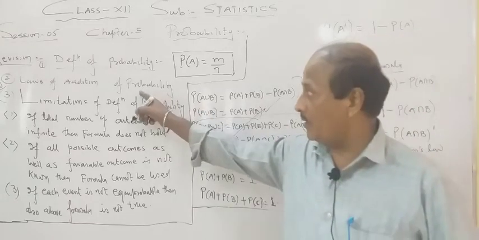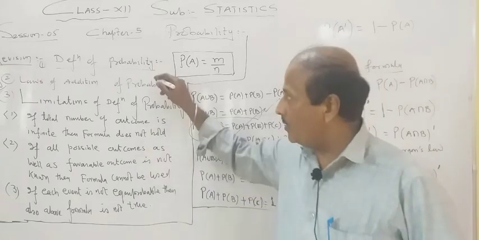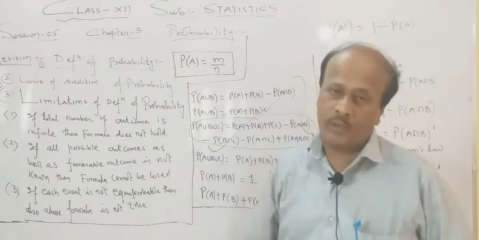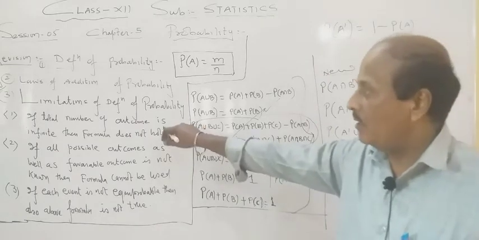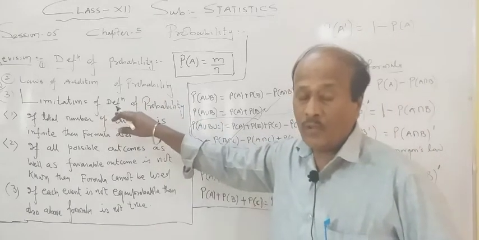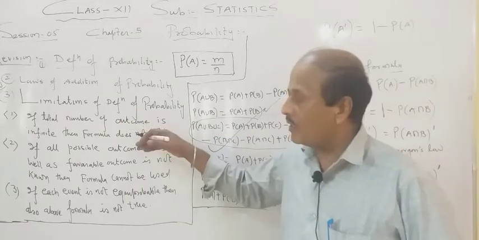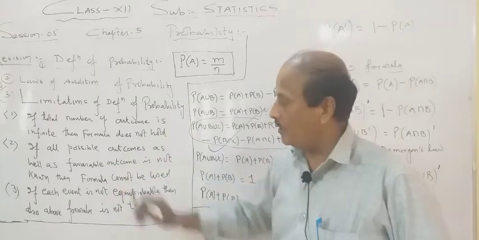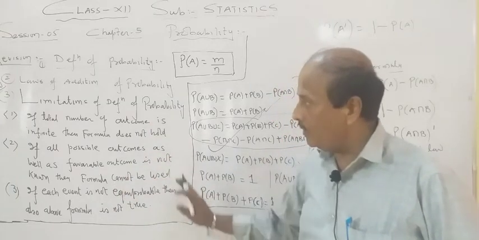Now during the definition of probability, I told you there are certain limitations. Because of these limitations, we have one more chapter of probability, probability 2, that we'll see afterwards. There are 4 limitations in your textbook, but the fourth one is just like a repetition of the third one. So what I did, I converted them into 3 limitations.